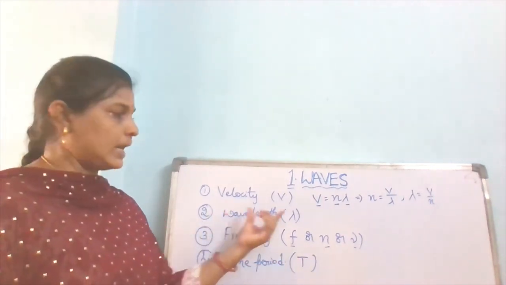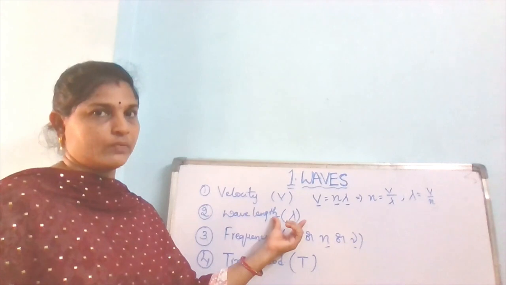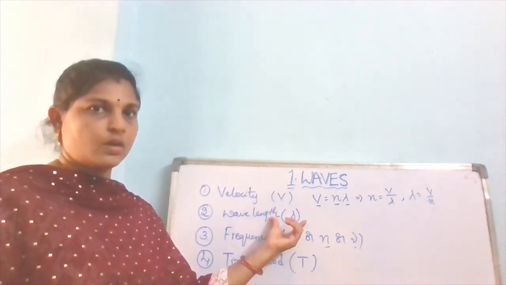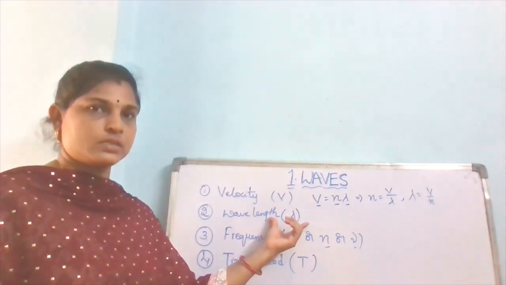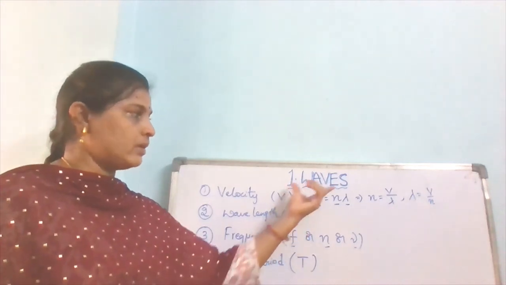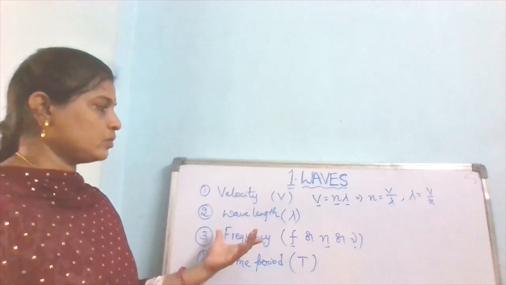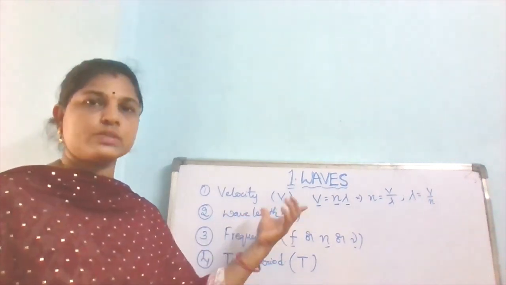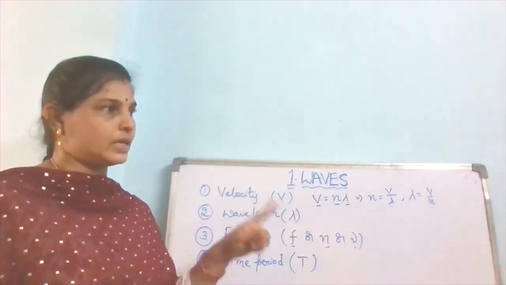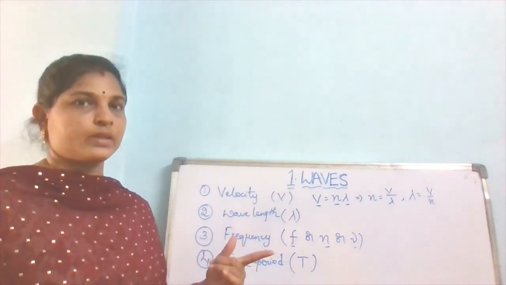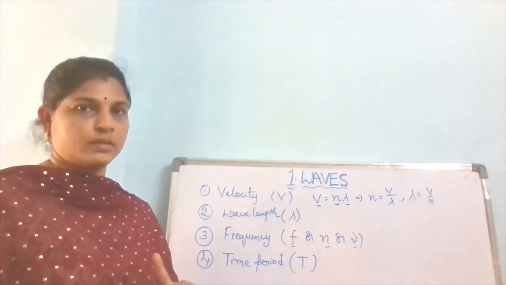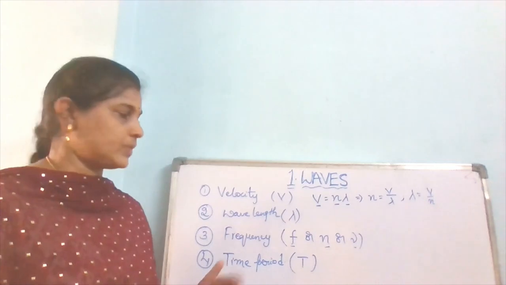Wavelength, lambda, means the distance between two successive crests or two successive compressions made by the wave. If it is a sound wave, it is the distance between two successive compressions, or one crest and one trough makes one wave, that will be equal to one lambda.